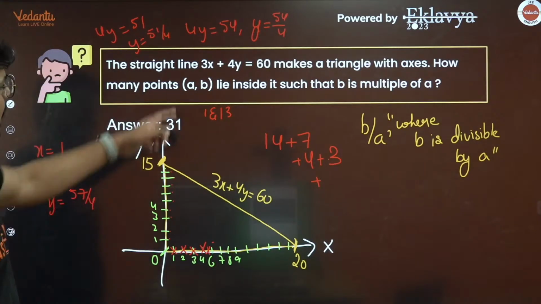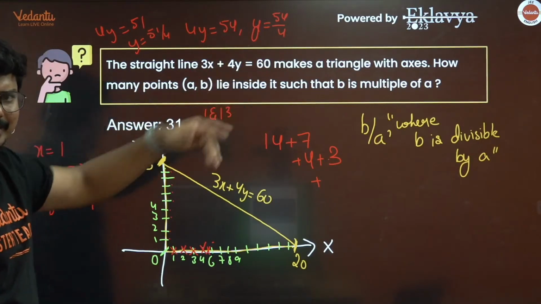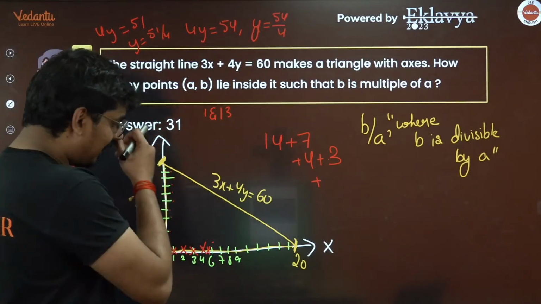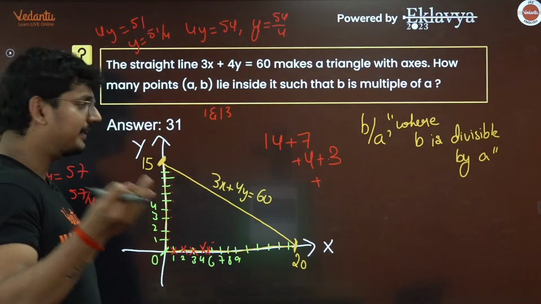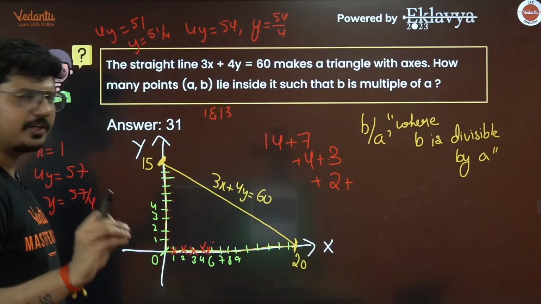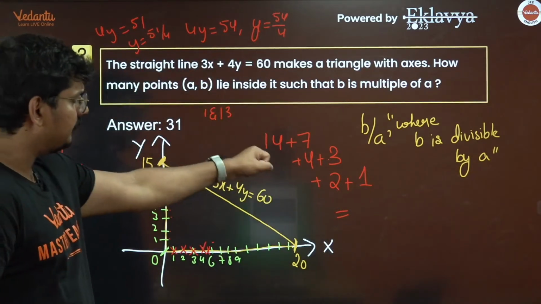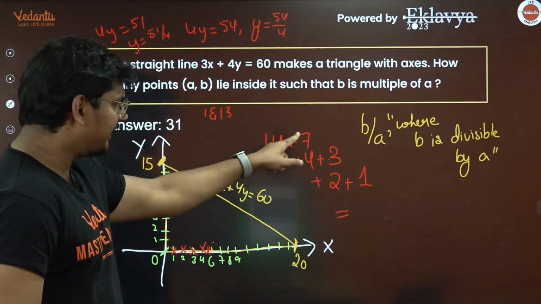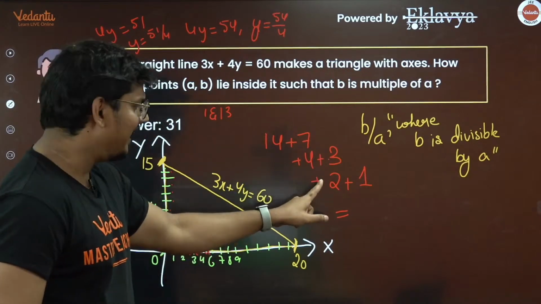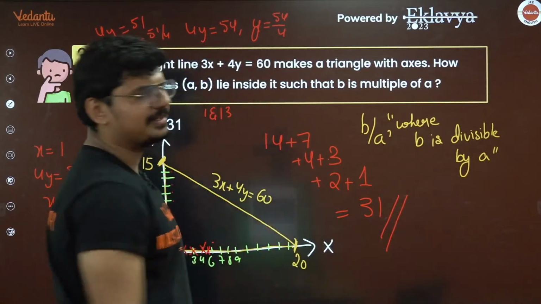For 5, what is going to happen? 15, 60 minus 15 is 45. So it's going to be between 11 and 12. The maximum you can reach is 11 there. I mean the integer part. So for 5, it's going to be 5 and 10. So it's going to be 2 here. And finally for 6, it is just going to be 1. Okay. So how much is going to be the answer here, guys? So 14 plus 7, that's going to be 21, plus 4, that's going to be 25, plus 3, 28, plus 2, 30, plus 1, and that is going to be 31.